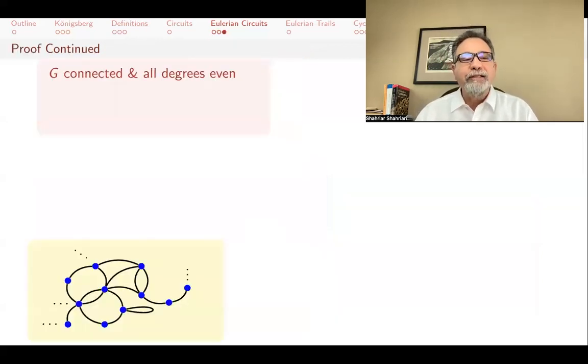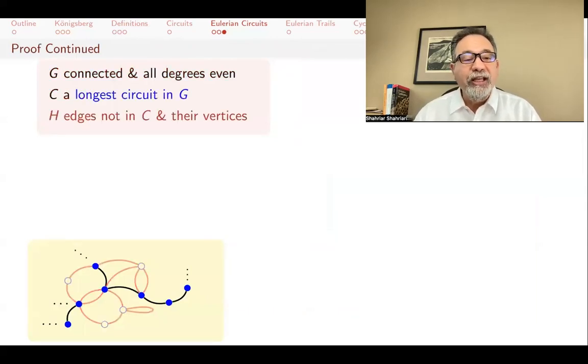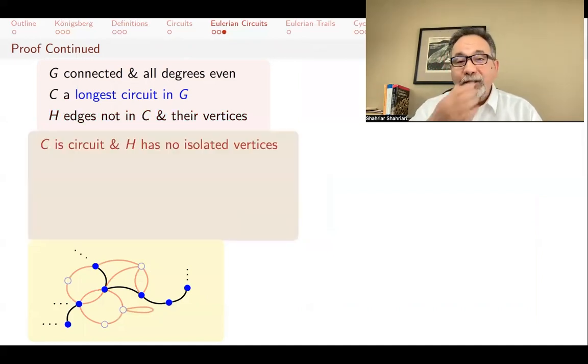Okay, so where are we at? G is connected and all degrees are even. C is the longest circuit in G. H is the edges not in C and their vertices. And we're trying to see if we can extend the circuit C. Now, C is a circuit, and H has no isolated vertices, because we dropped those isolated vertices.